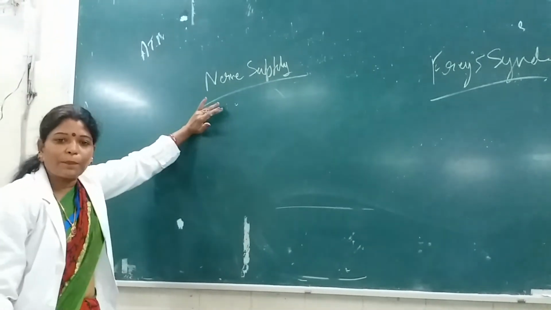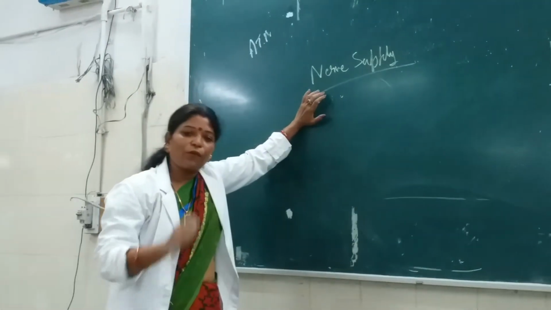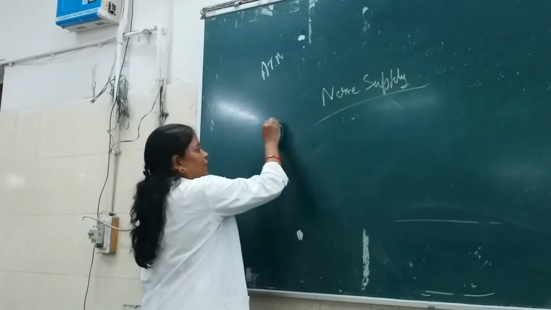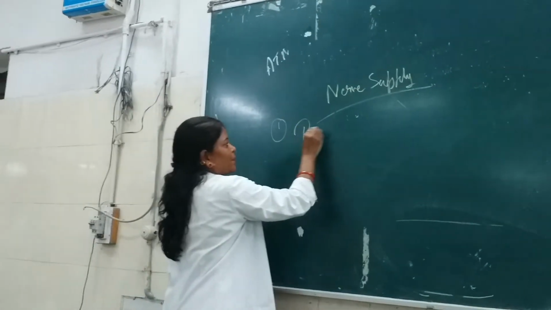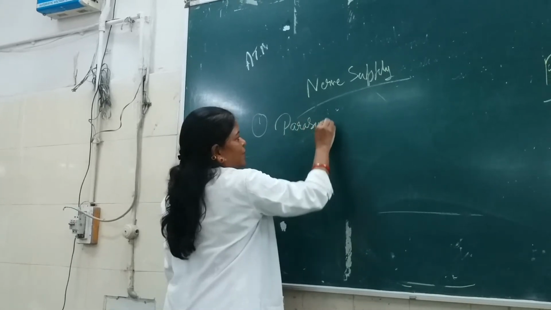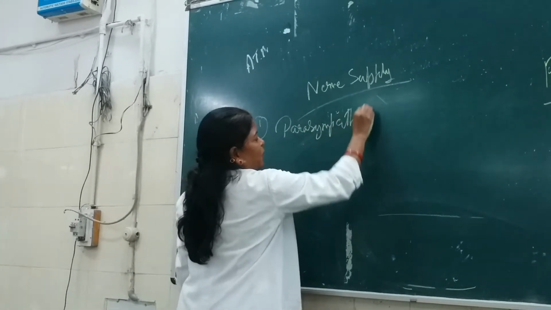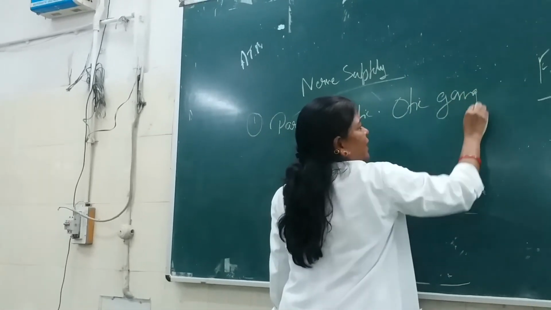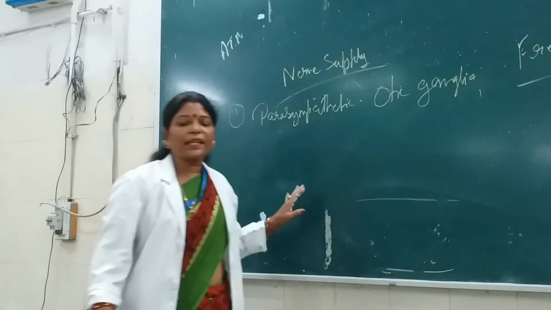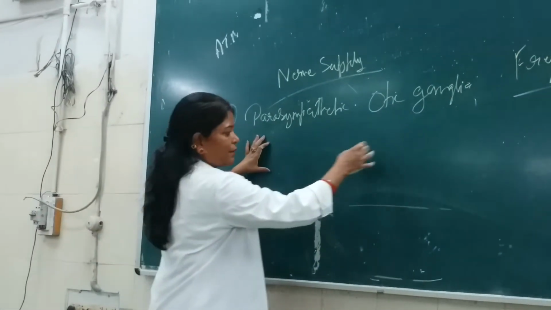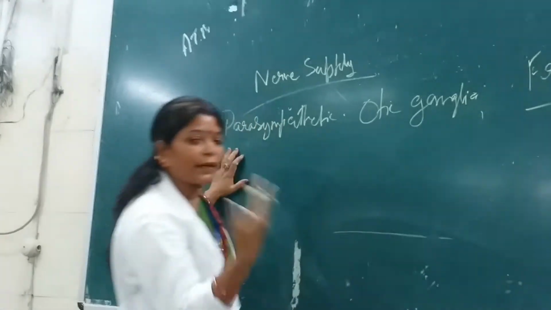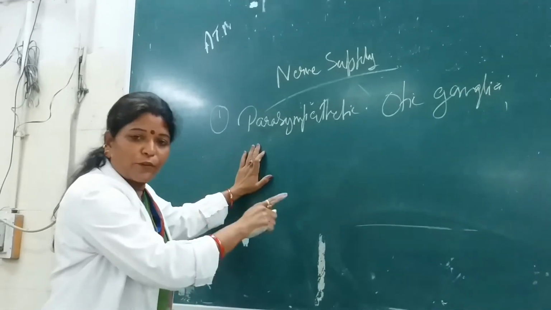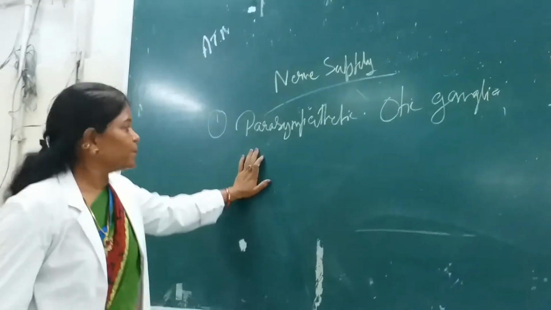First, the nerve supply to this parotid gland, from where it is getting its fiber. This parotid gland is supplied by the parasympathetic supply. Parasympathetic, by which ganglia? Otic ganglia. Because if you get the options: the parotid gland, the submandibular gland, the sublingual gland, the lacrimal gland, what will you write? You will write the otic ganglia. It is giving the secretomotor fibers to the parotid gland.